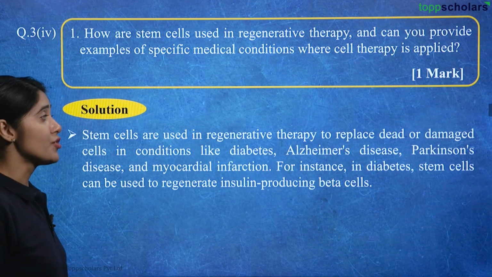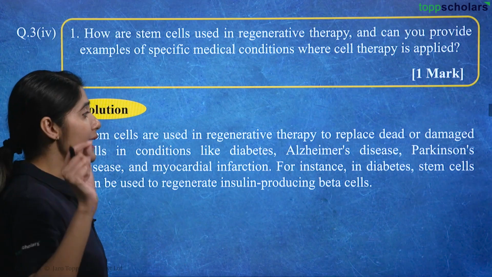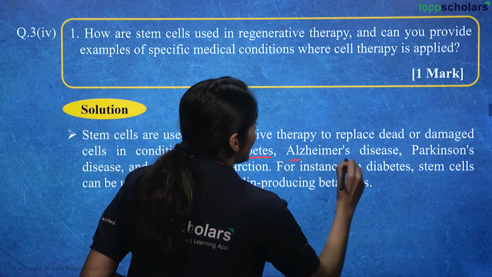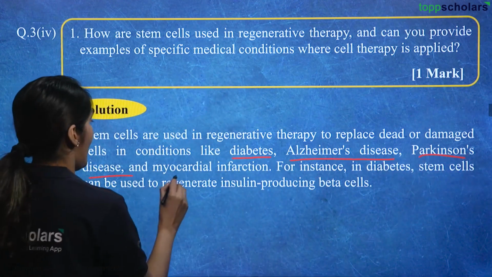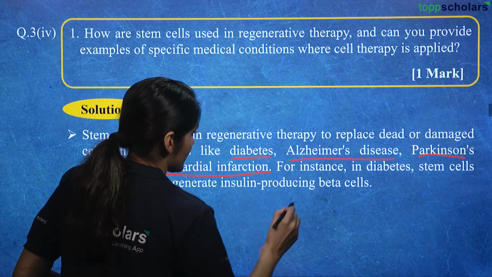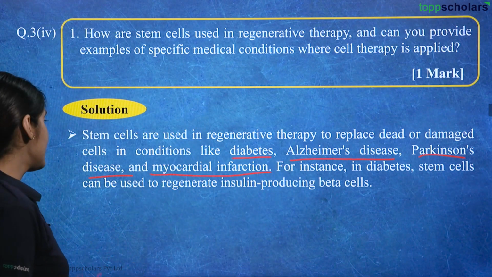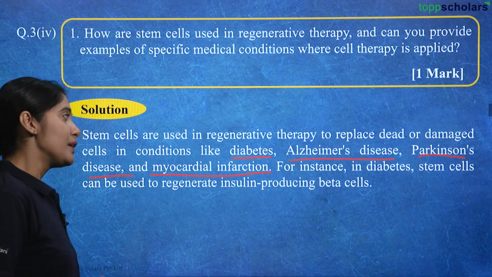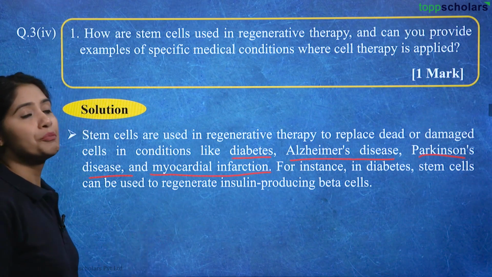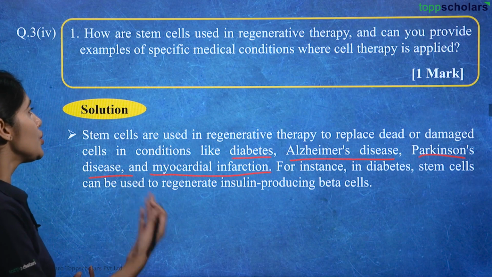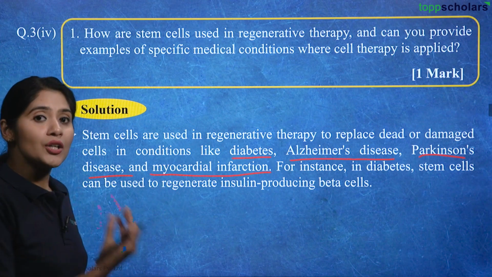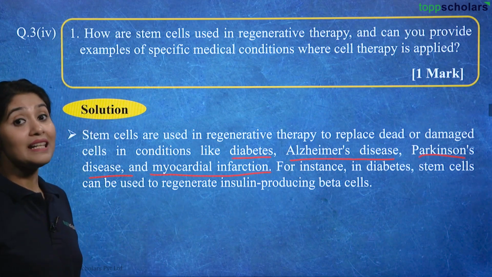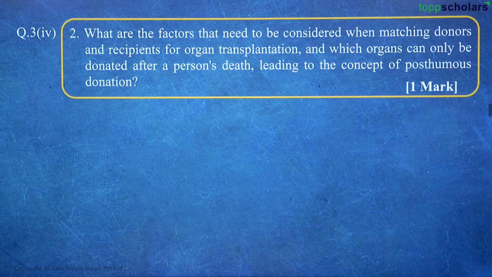Stem cells are used in regenerative therapy to replace dead or damaged cells in conditions like diabetes, Alzheimer's disease, Parkinson's disease, and myocardial infarction. For instance, in diabetes, stem cells can be used to regenerate insulin producing beta cells. So people with diabetes have degenerated insulin producing beta cells. Using the stem cells, we can induce regrowth of such insulin producing beta cells, and the condition of diabetes can be managed. Now, next question.